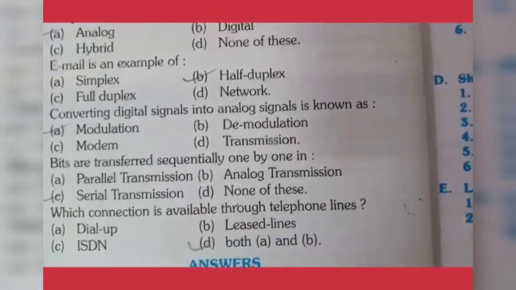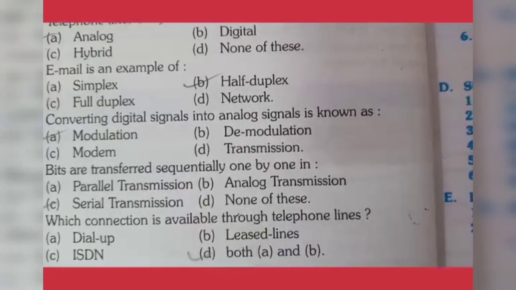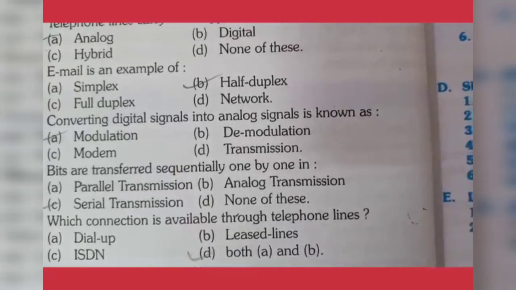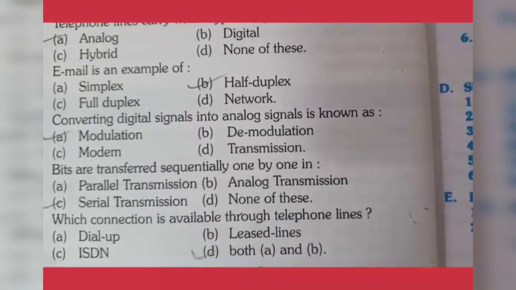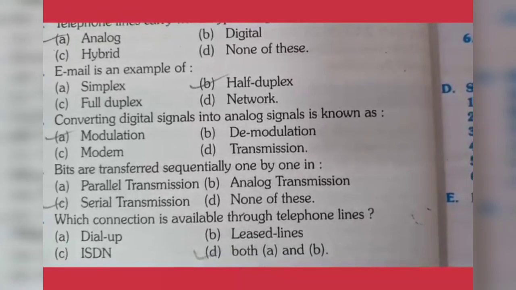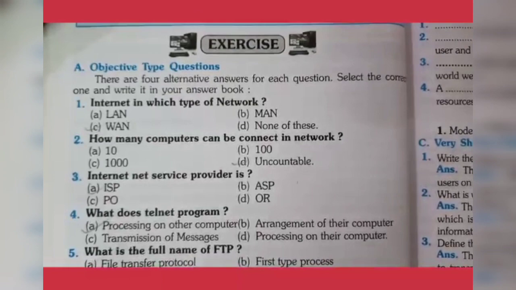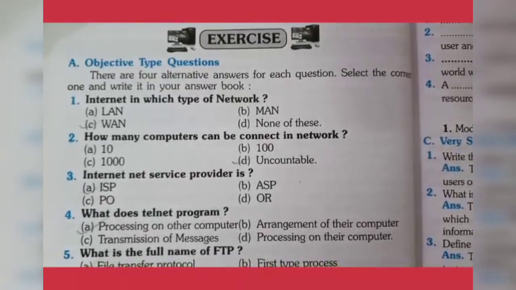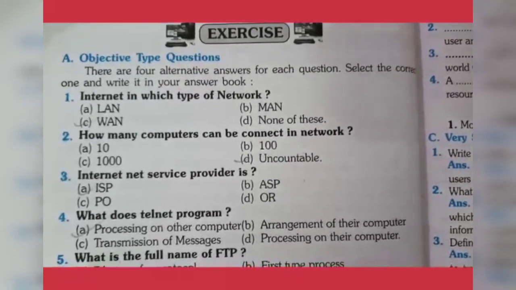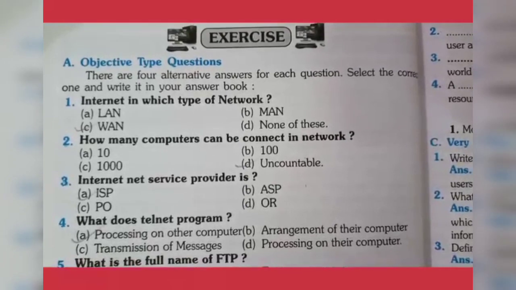Which connection is available through telephone lines? It is dial-up and leased line both. Answer is both A and B. Now see, this is the exercise of chapter 4. The internet is which type of network? That is WAN, wide area network.